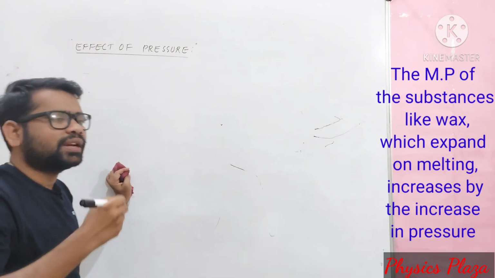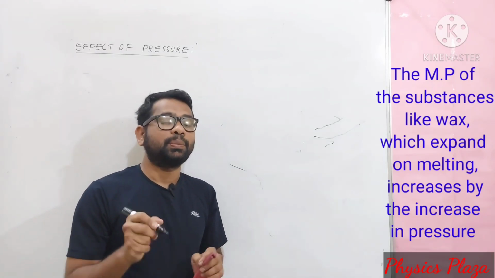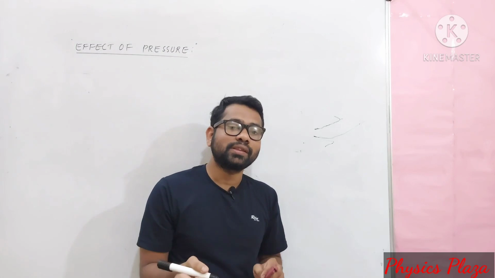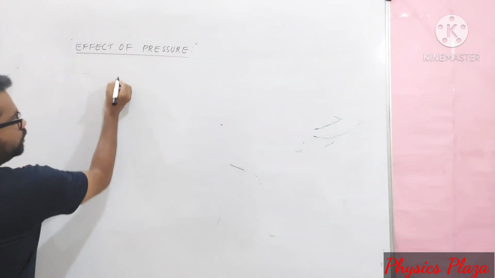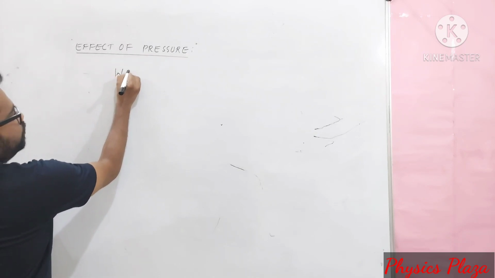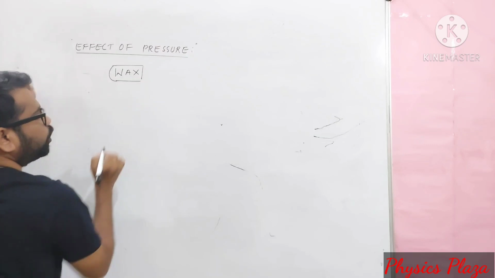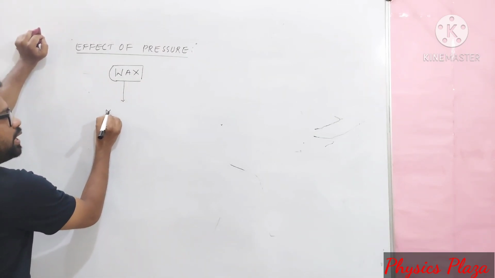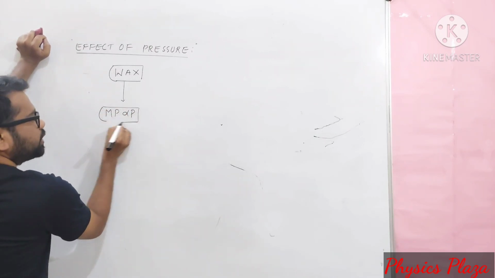Children, here we cannot say whether with pressure the melting point increases or decreases, because it depends on the substance. Whether volume is increasing or decreasing during melting is very important. For example, as I told you, in the case of wax, volume increases on melting. In such a case, the melting point increases with the pressure.